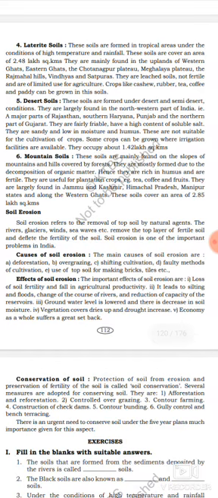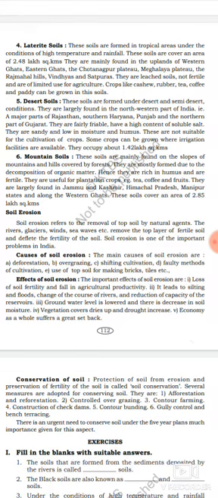Then the fifth one, desert soil. The soils are formed under desert and semi-desert conditions. They are largely found in the northwestern part of India, like major parts of Rajasthan, southern Haryana, Punjab and the northern part of Gujarat.